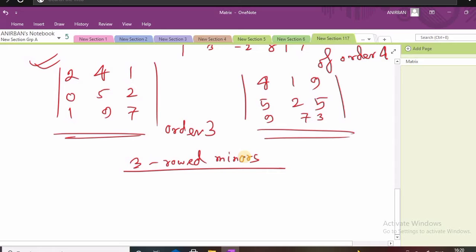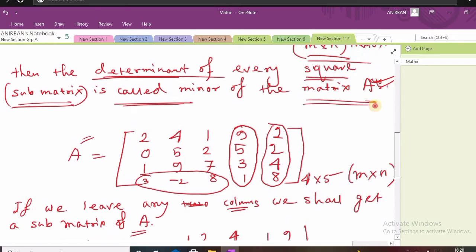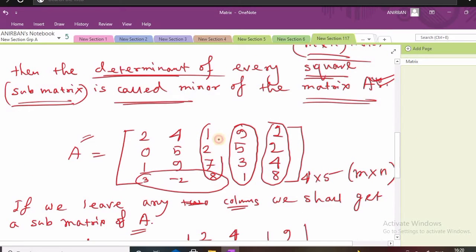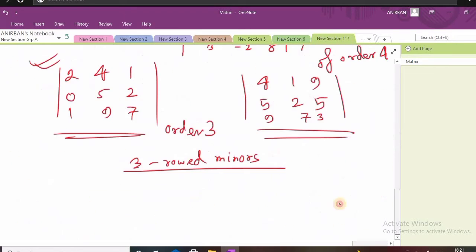Similarly, if we leave 3 columns and 2 rows from A, then we shall get a square submatrix of A of order 2. So now I am removing 3 columns and 2 rows. Then we have 2 4, 0 5, or you can get 4 1, 5 2.